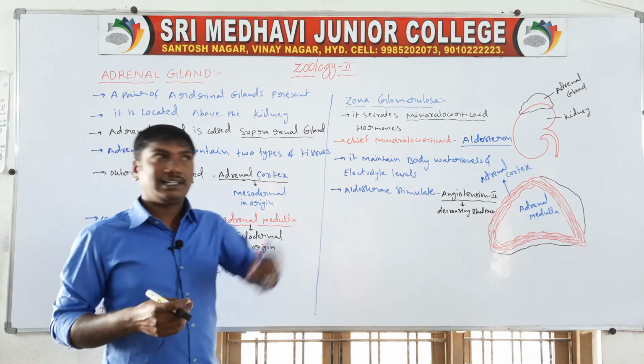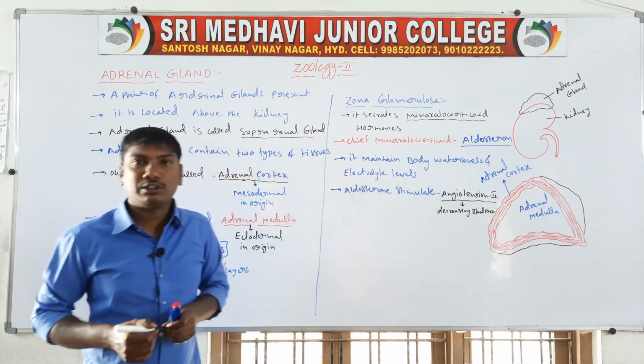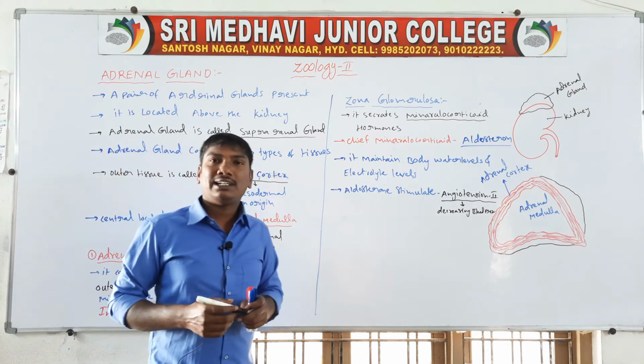The nephron contains tubules: proximal convoluted tubules, distal convoluted tubules, and the collecting duct.